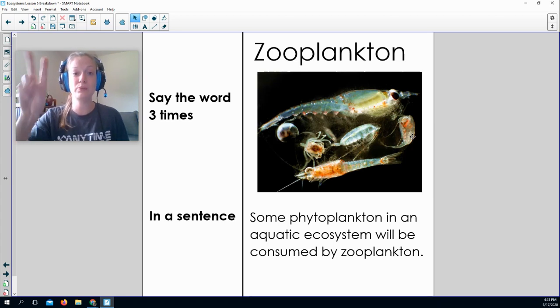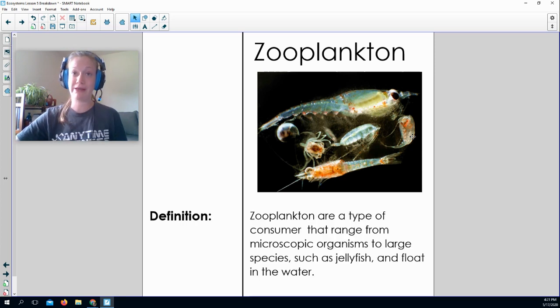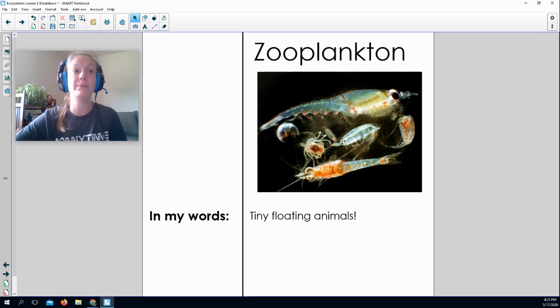Zooplankton, zooplankton, zooplankton. In a sentence, you might see some phytoplankton in an aquatic ecosystem will be consumed by zooplankton. Definition of zooplankton are a type of consumer that ranges from microscopic organisms to large species such as jellyfish that float in the water. This is a type of thing that floats in the water. What's so interesting is they can go anything from these tiny, tiny little organisms up to kind of bigger organisms as well. In my words, they're tiny floating animals.